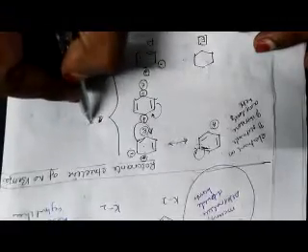And whenever this bond is shifted here, we will get a structure like this, with a positive charge here and a negative charge here. These three resonance structures are called Dewar structures.